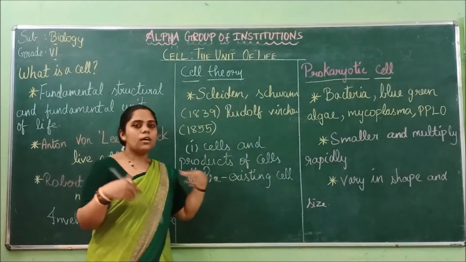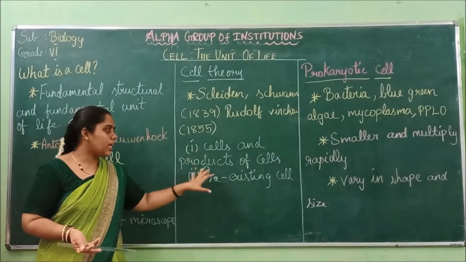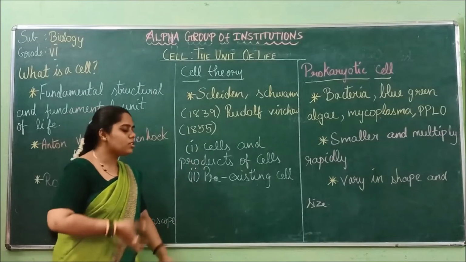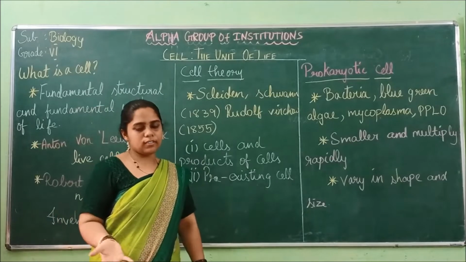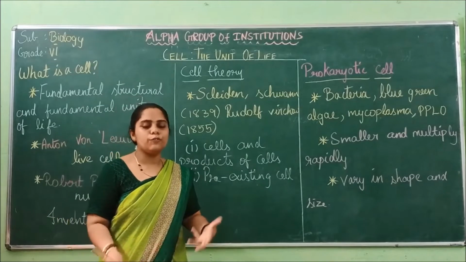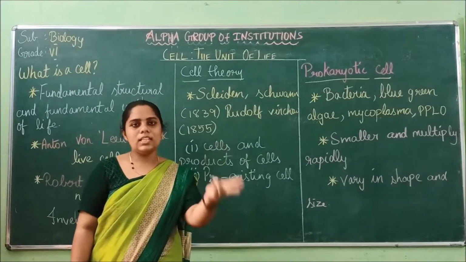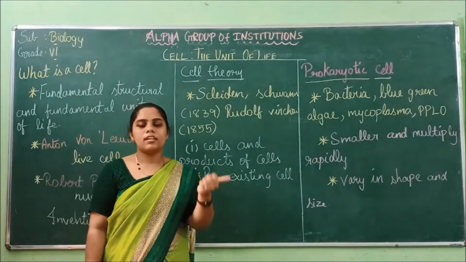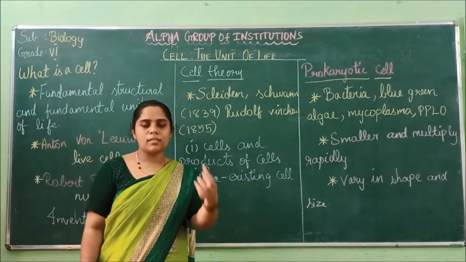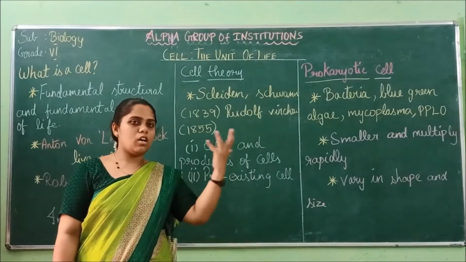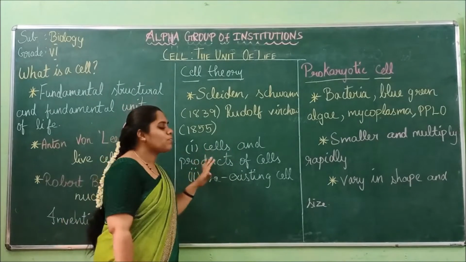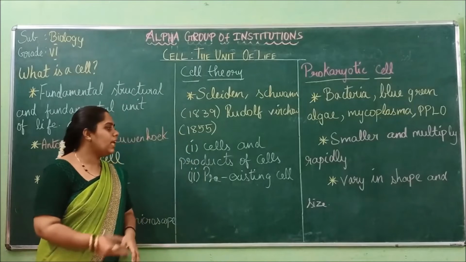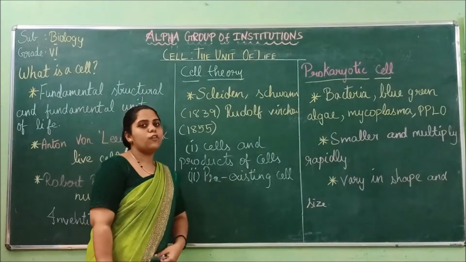These are all made by cells. So they explained what a cell is and what the products of cells are. In unit 1 itself you have learned about cells, tissues, organ system, organism. These are all products of cells only.